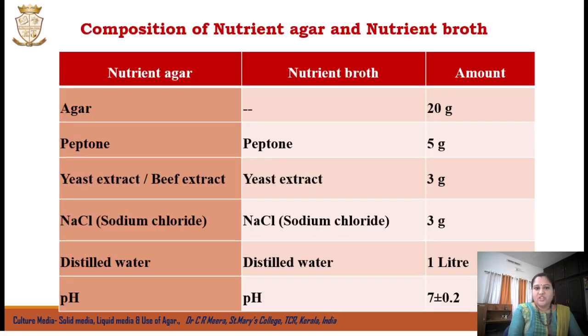So here is the composition of nutrient agar and nutrient broth. We can see both the media contain some 90% common components like peptone, yeast extract or beef extract, sodium chloride, distilled water, and the pH is usually maintained at 7 plus or minus 0.2 because most of the bacteria prefer neutral or slightly alkaline environment for their growth. And here the difference is that the agar is absent in nutrient broth, whereas it is present in nutrient agar. In nutrient agar, usually 2%, that is 20 gram, is used for the preparation of 1000 ml nutrient agar.